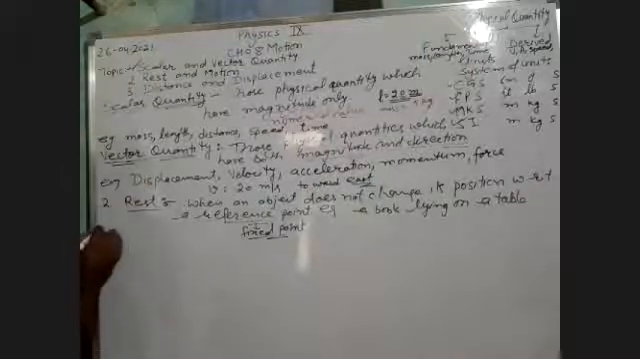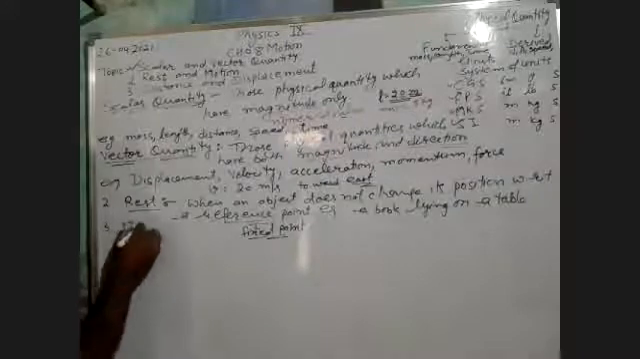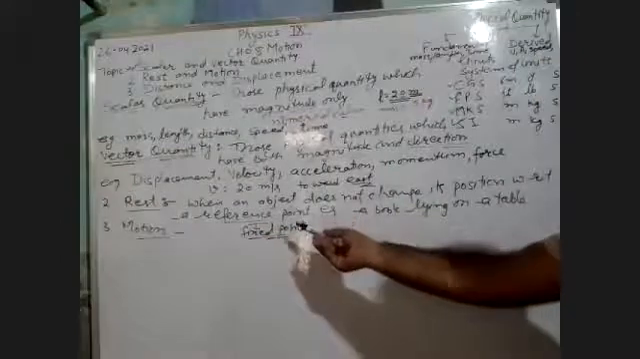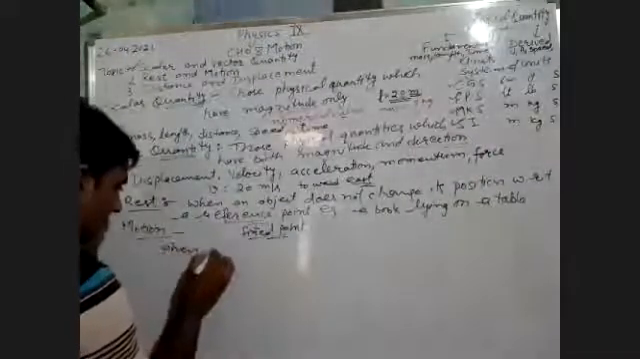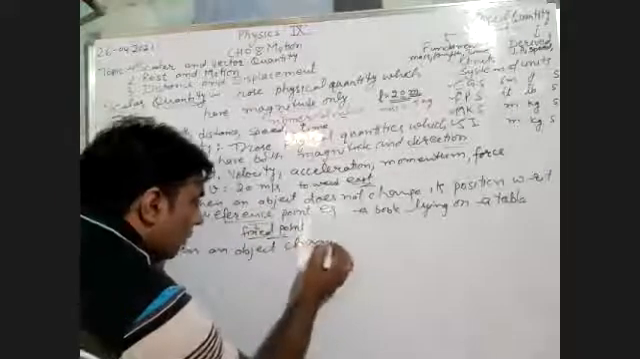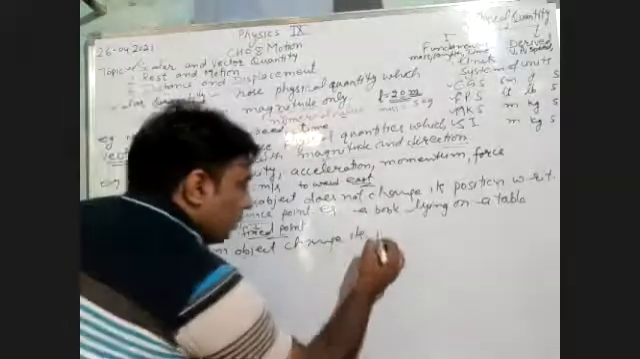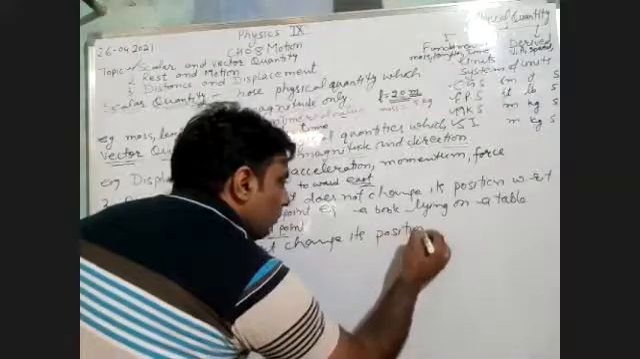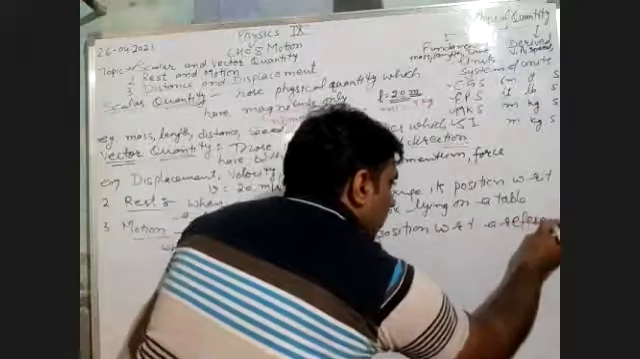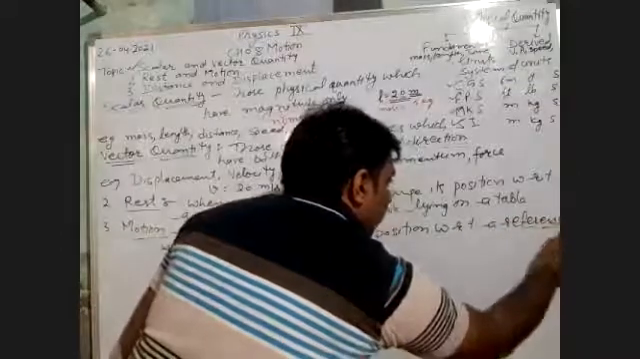Next is motion. What is motion? Simple. When an object changes its position with respect to a reference point with the passage of time, it is said to be in motion. So when an object changes its position with respect to a reference point, again this reference point makes a valuable sense.